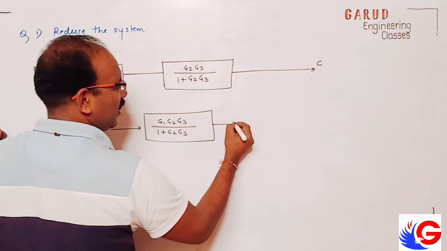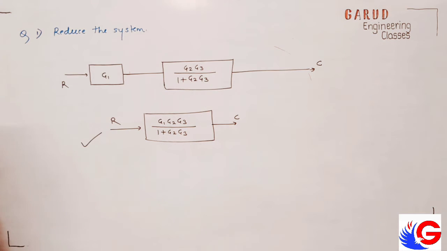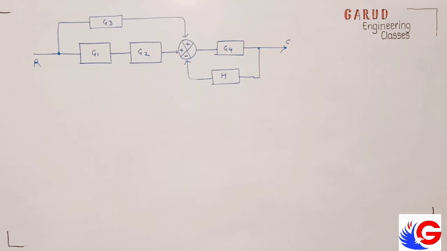Okay, this is C, this is R, this is your final answer. So simple it is. Okay, now we will consider one more example. See this diagram. What we can do in this?